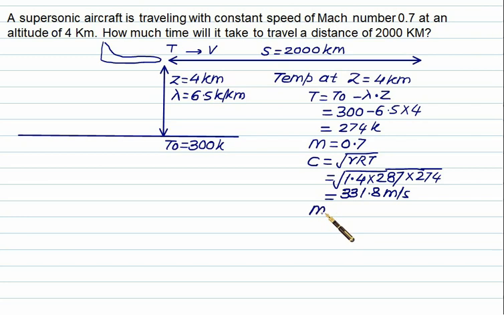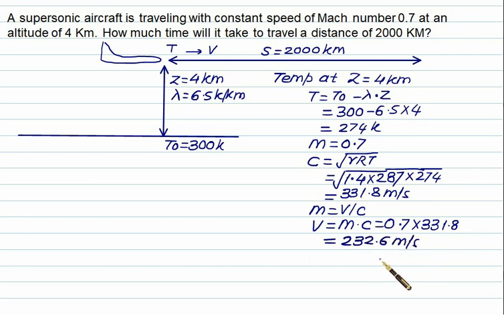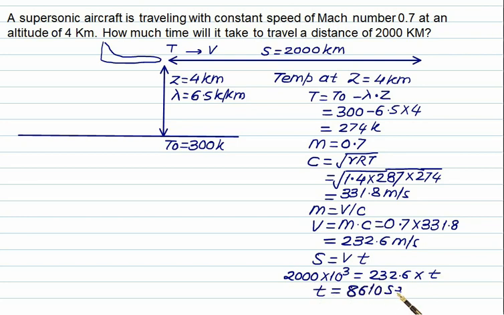Since Mach number is given as V by C, we have V equal to M into C, which is 0.7 multiplied by 331.8, that is 232.6 meter per second. Since distance equals v multiplied by t, we have distance equal to 2000 into 10 to the power 3, and velocity is 232.6. From this we can calculate the time. It will be 8610 seconds, approximately 2.4 hours.